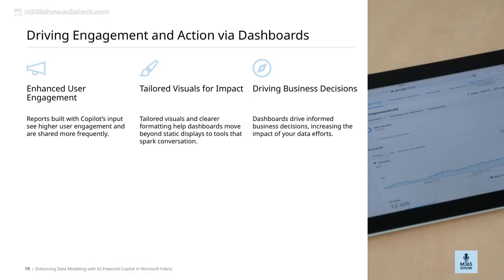And with the AI-powered Copilot in Microsoft Fabric, reports become even more engaging. When Copilot contributes to building these reports, you see higher user engagement because the content is clearer, more relevant, and easier to understand. People are more likely to share these insights, fostering a culture of data-driven decision-making across the organization. So, in essence, effective dashboards do more than show data. They inspire action and facilitate smarter business decisions, especially when enhanced with AI tools like Copilot.